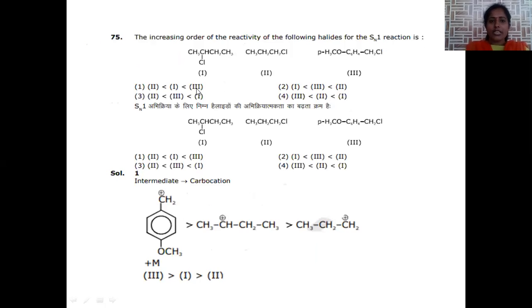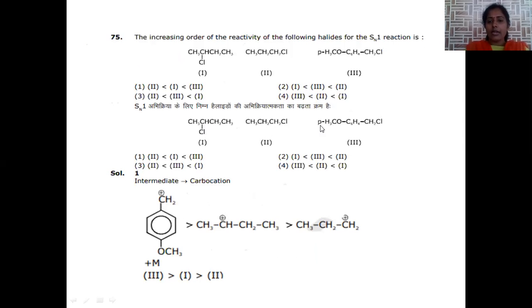Our next question: increasing order of reactivity of the following halides for SN1 reaction. Here options are given. This is CH3CHClCH2CH3, having the chloro functional group at the second position, and CH3CH2CH2Cl. This is a primary alkyl halide, primary.